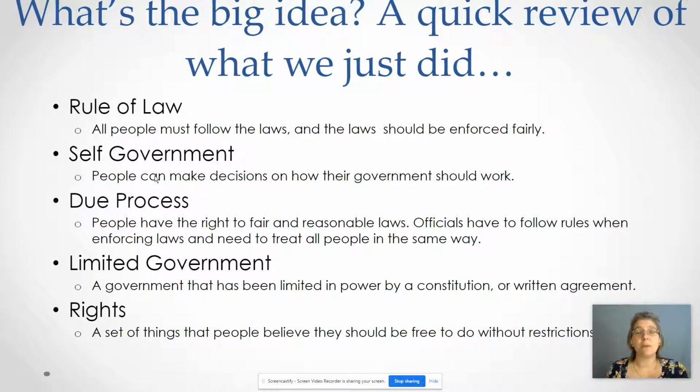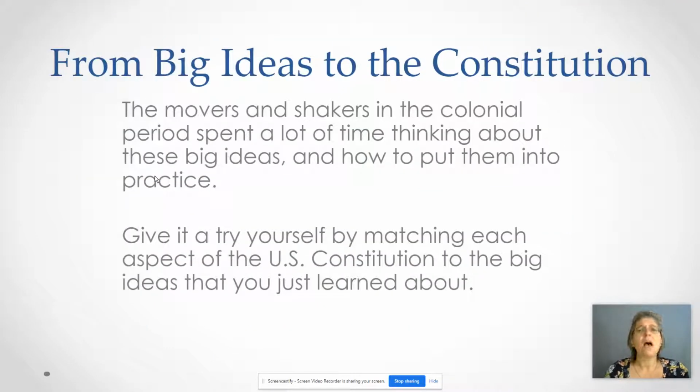The idea of our Bill of Rights, the right to free speech, the right to assembly, the right to petition, those are some of our rights that we have, and we believe we should be able to do those without restriction. So let's take a look at how those are found in the Constitution and a couple of other documents.